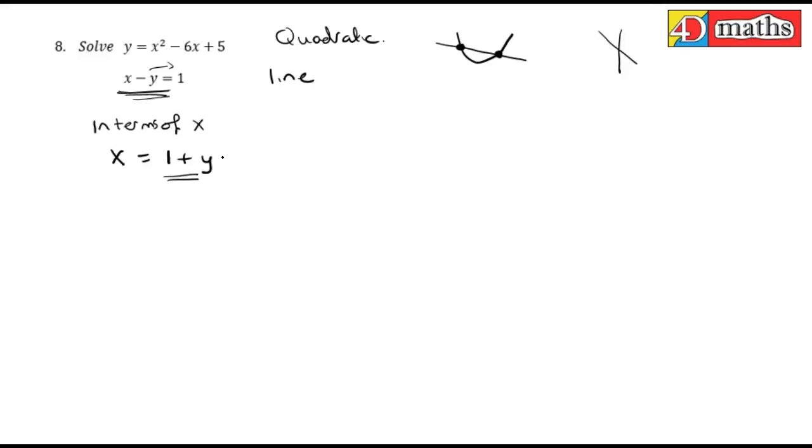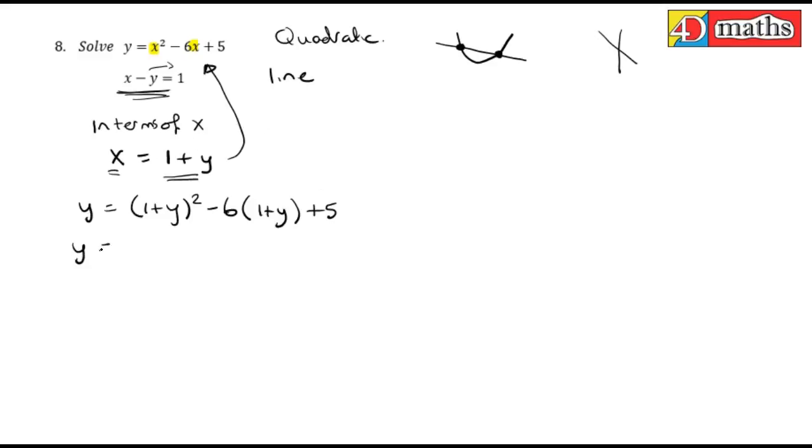Now what we do is we substitute that into the other equation, the quadratic equation. Everywhere there's an x in the other equation, we're going to replace it with 1 plus y. So y is equal to (1 plus y) squared minus 6 times (1 plus y) plus 5. Now we've created an equation with all y's in it so that we can solve it. One unknown, where initially it was two unknowns and couldn't be solved as it was.